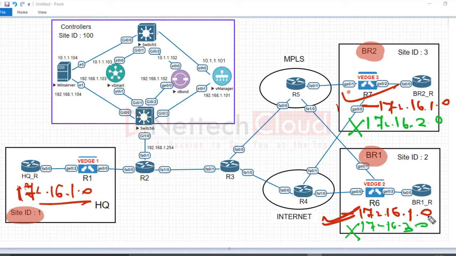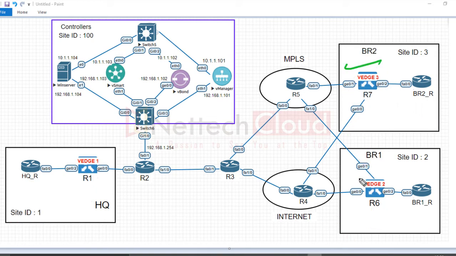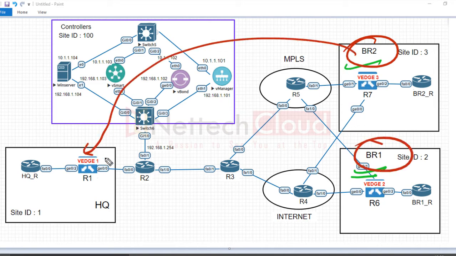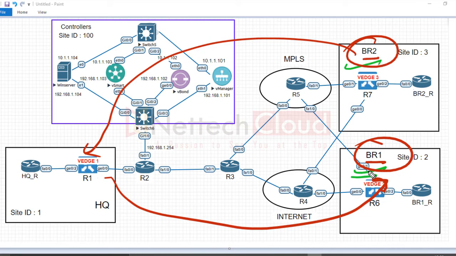So now the question here is, what if they also want to communicate with each other? If my objective is just that branches should never communicate with each other and should only communicate to the headquarter, then it's okay, done, right? Branch 1 router prefixes will never be advertised to branch 2, and branch 2 will not be advertised to branch 1.